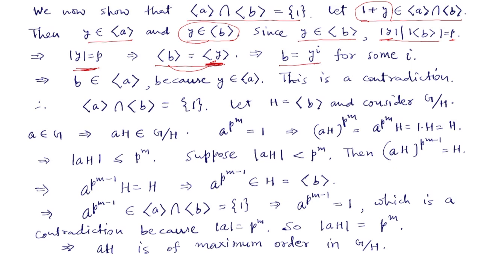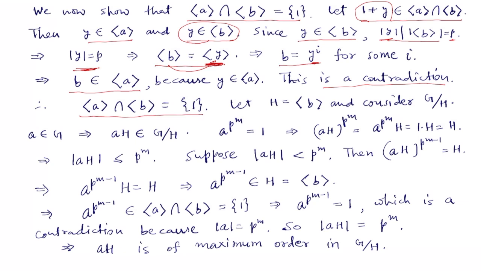But y belongs to the cyclic group generated by a. So that means b belongs to the cyclic group generated by a. And this is a contradiction because b was chosen not to be in the cyclic group generated by a. And so this shows that the intersection of these two subgroups is 1.